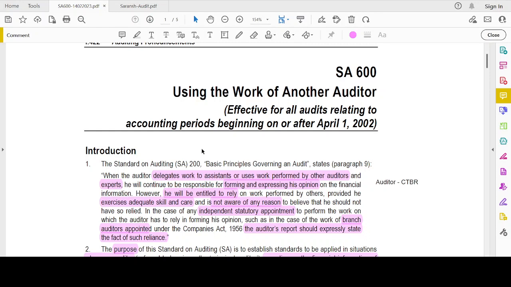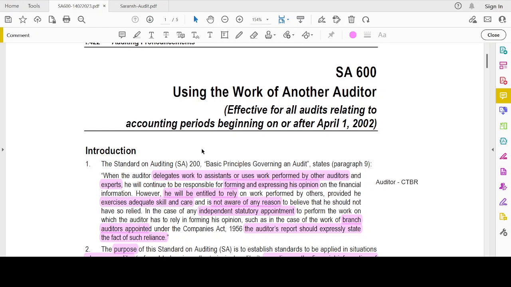in his auditor's report. However, he will be entitled to rely on the work performed by others, provided he exercises adequate skill and care and is not aware of any reason to believe that he should not have so relied. For example, there is an auditor against whom some case is pending in the disciplinary committee, and he is using the work of such auditor.